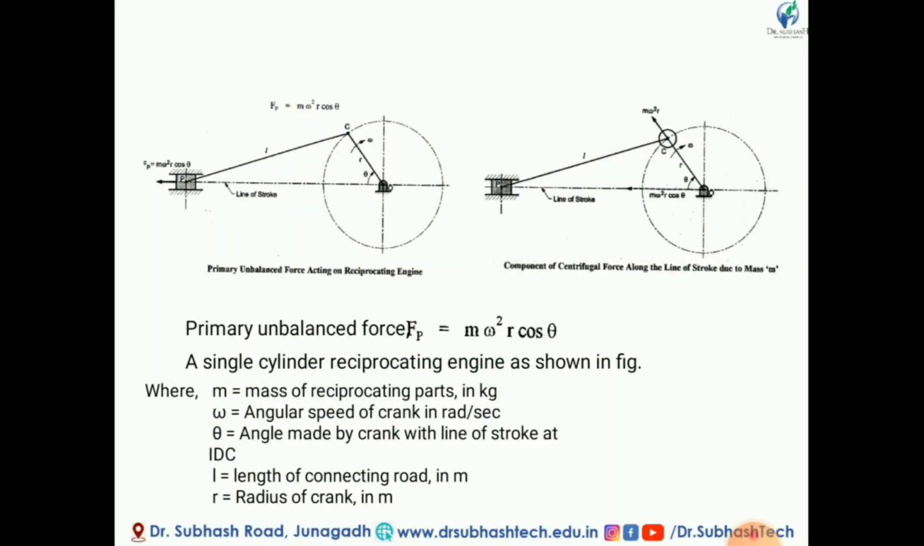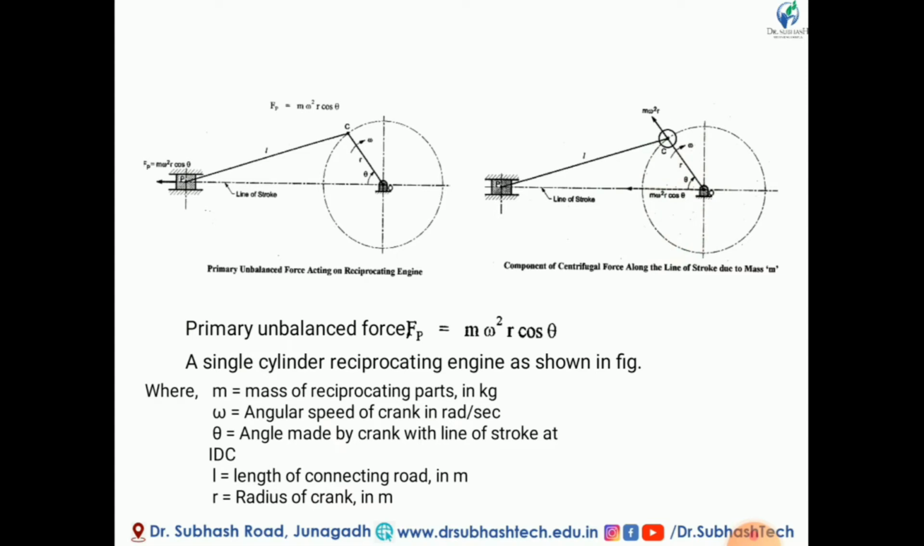So my dear friends, if we imagine that the mass m is attached at the crank pin, then because of this mass some centrifugal force m omega square r acts in this direction. This centrifugal force has two components: one is m omega square r cos theta along the line of stroke, and another is m omega square r sin theta. So we can say that m omega square r cos theta is the primary unbalanced force.